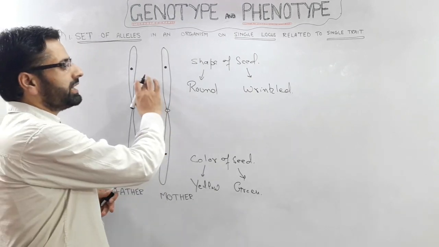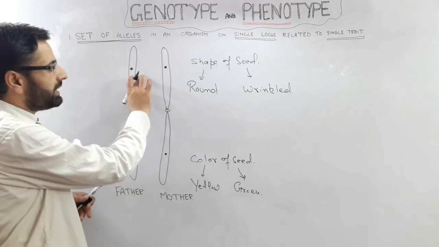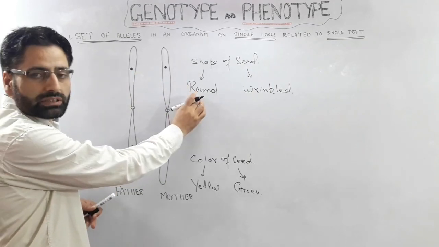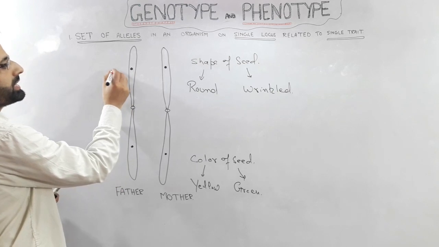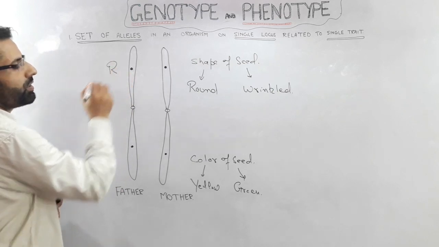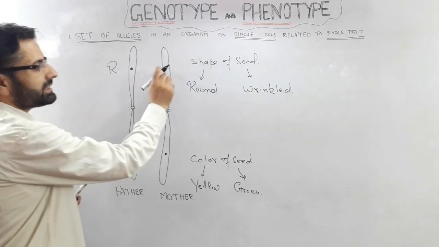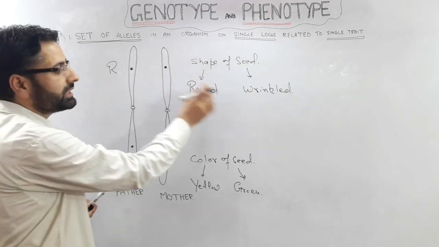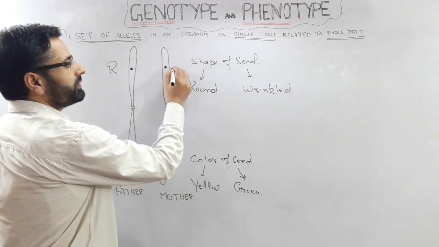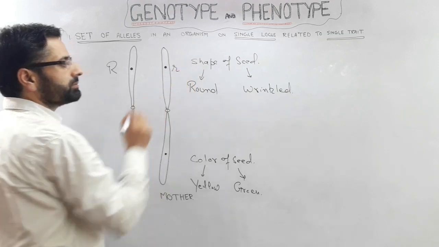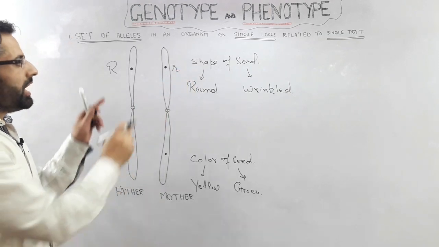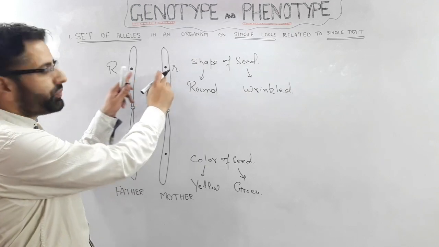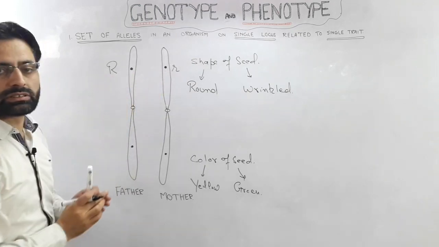For example, here, if this allele is controlling the round trait, then we will represent it as capital R. And this allele right here on the same locus, if it is controlling the wrinkled trait, then we will denote it by small r. Now, at this locus, we have two alleles.